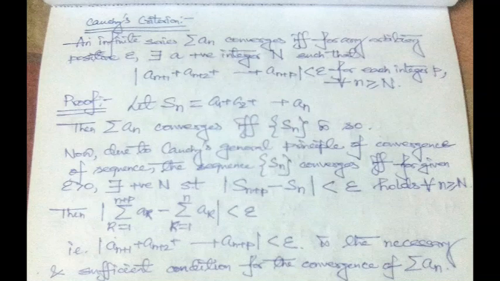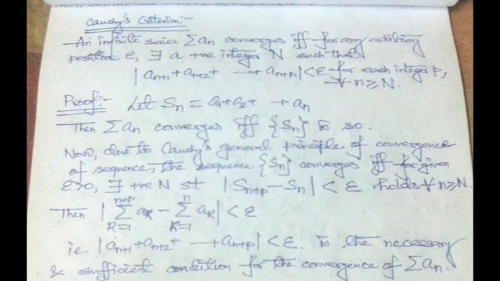Cauchy's criteria is an important part of the theory of sequences and infinite series. We already know Cauchy's general principle of convergence from the theory of real sequences. Now, what is Cauchy's criteria for infinite series?